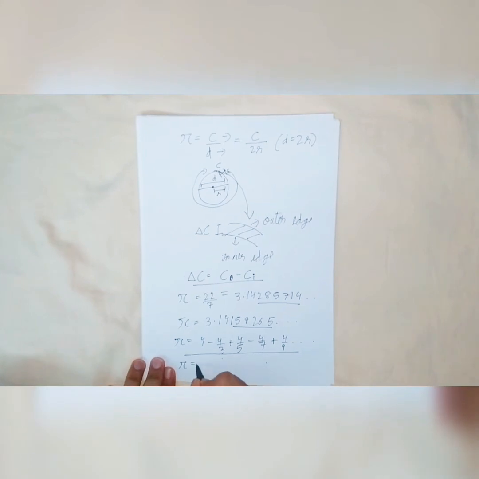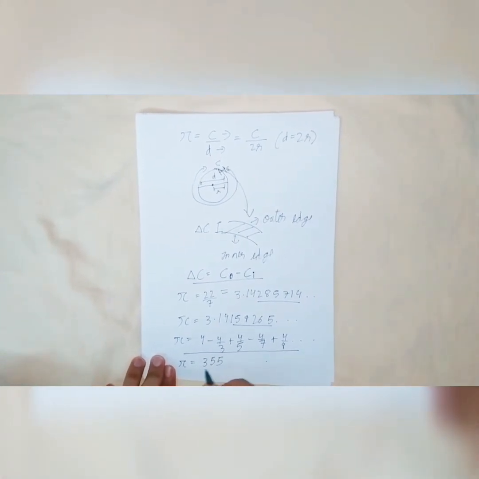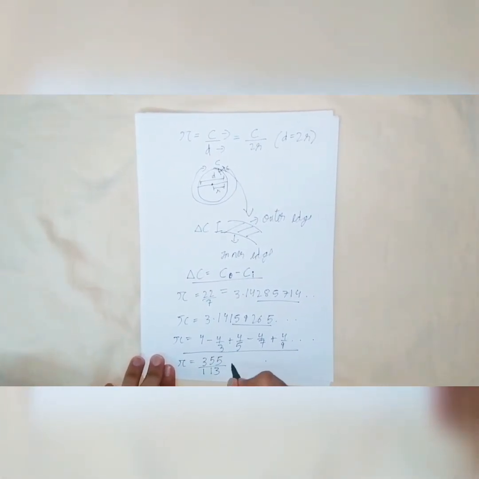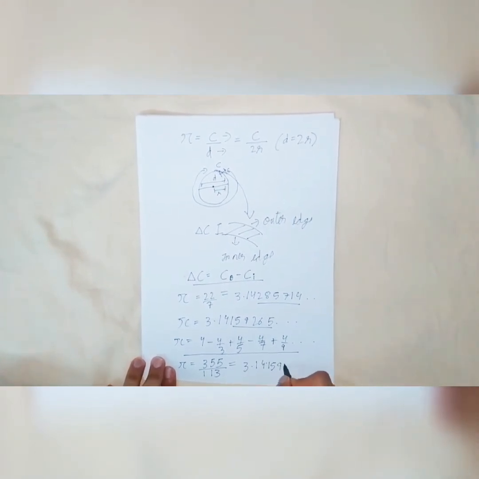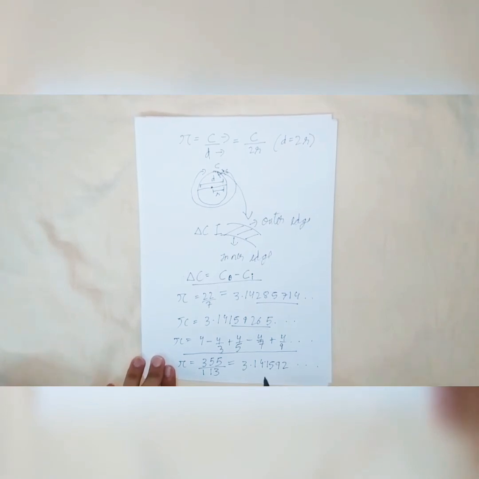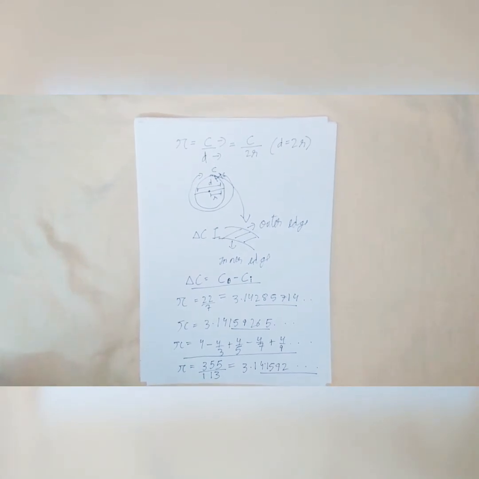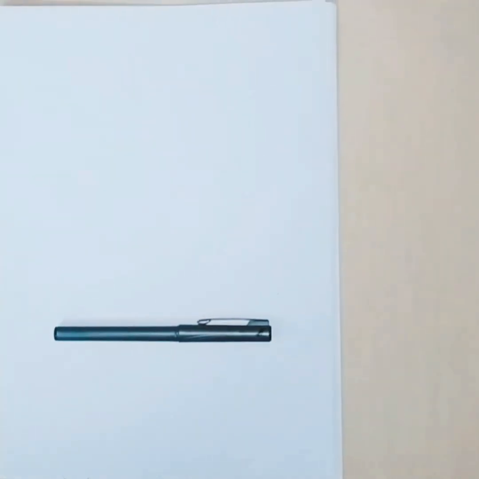Another ratio there is, which is pi equals 355 upon 113, which is equal to 3.141592 and so on. This value is more precise and accurate than the traditional 22 by 7. There are many more formulas by which you can calculate the value of pi, but I will not go into too much depth and will stay with this for now. In the next section of the video, I will talk about Euler's number e.